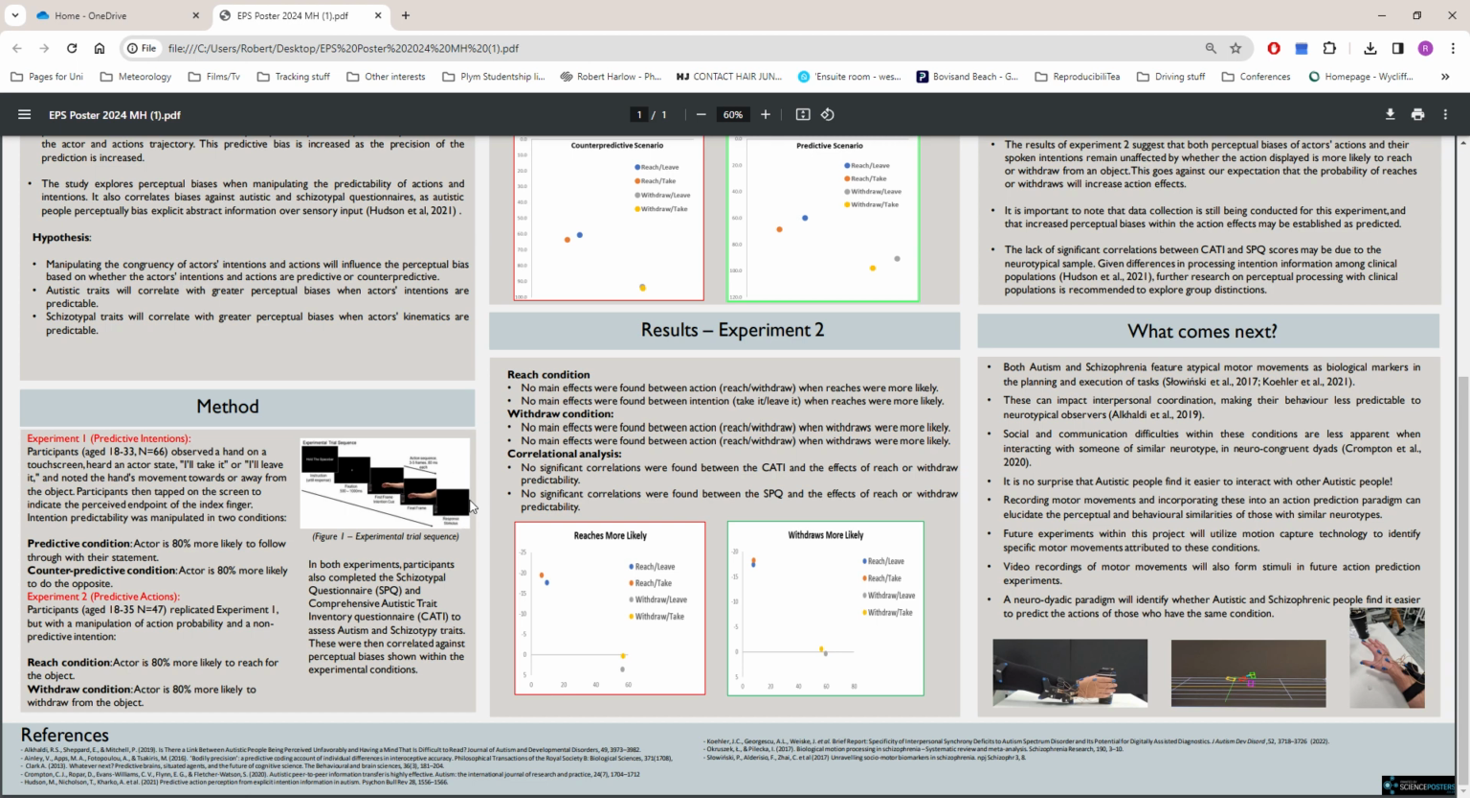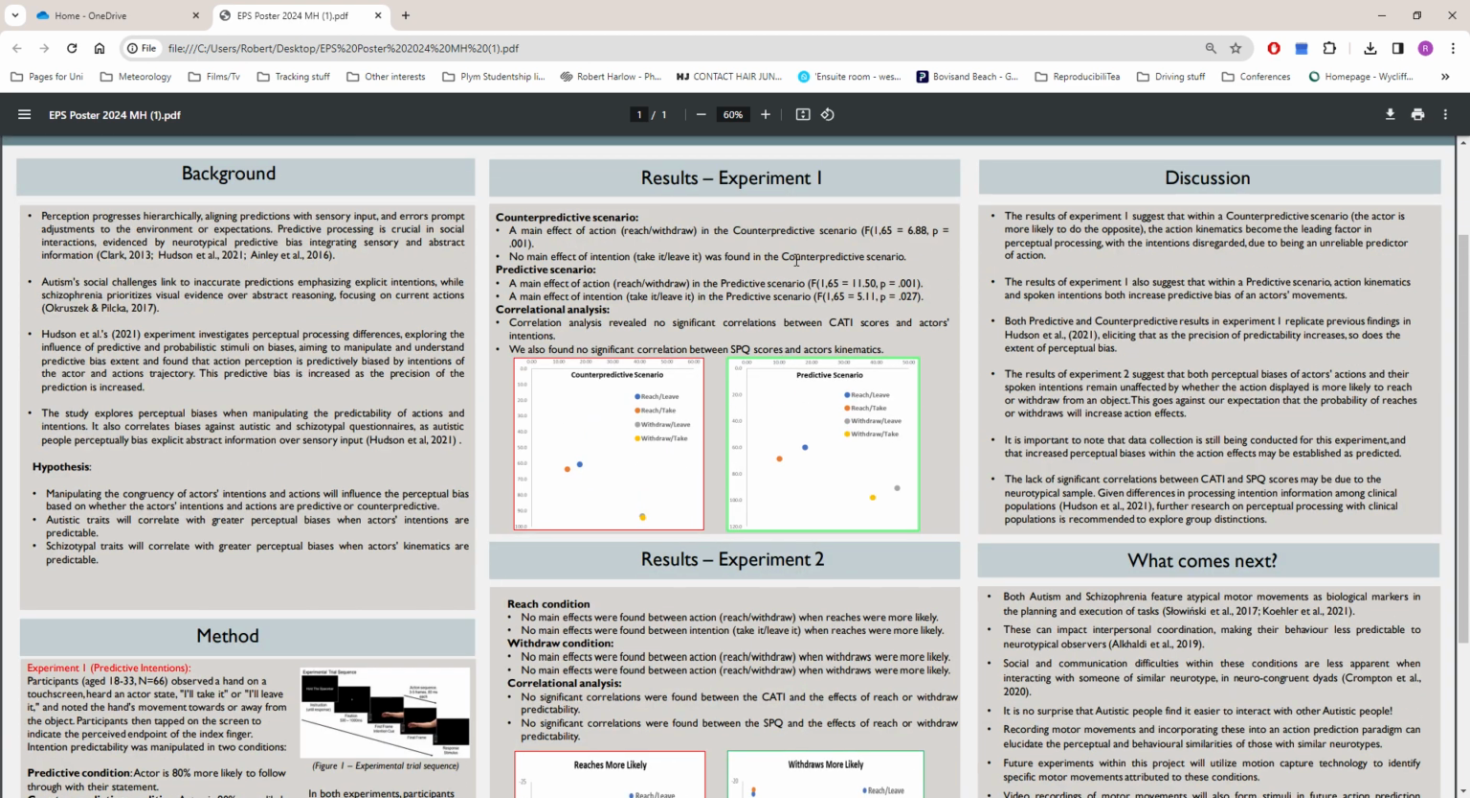Participants then tapped on the touchscreen where they thought the last position of the tip of the index finger was before it disappeared. We manipulated a variety of conditions. In the first experiment, we manipulated how likely it is that the actor is going to do what they said they'll do, then the opposite, and then flipped it over. They're more likely to do the opposite. In the second experiment, we manipulated the actions, so they're more likely to reach for an object or more likely to withdraw from it.